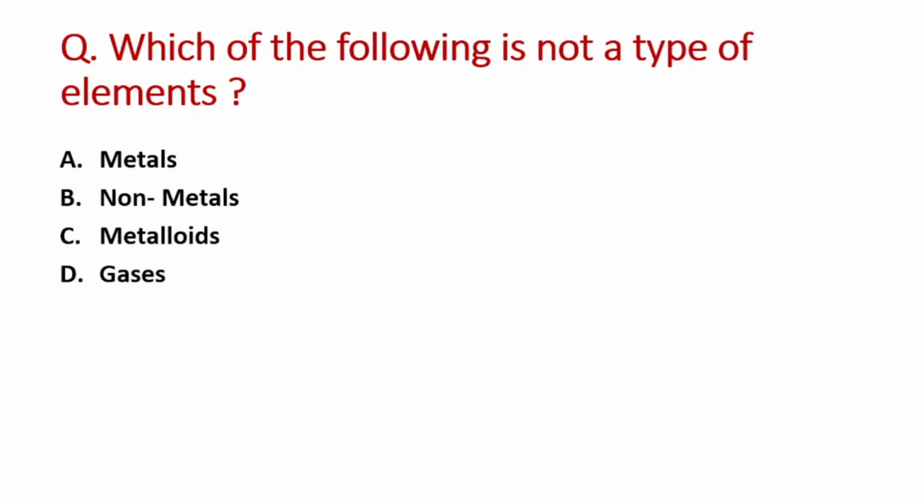Next question is, which of the following is not a type of elements? A option is metals, B is non-metals, C option is metalloids and D option is gases. So right answer is option D, that is gases.